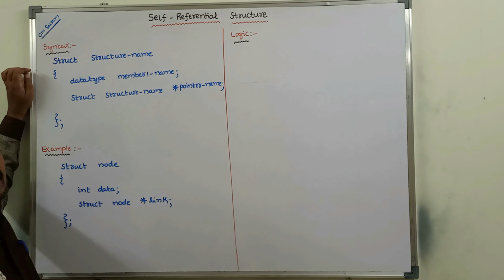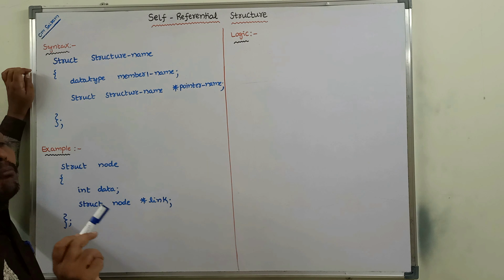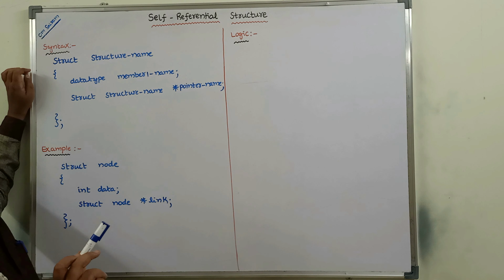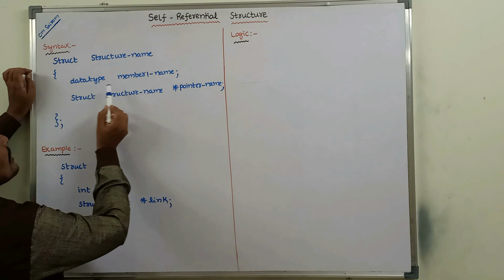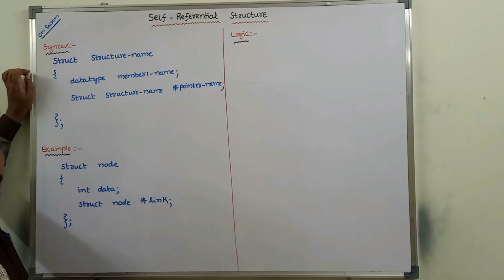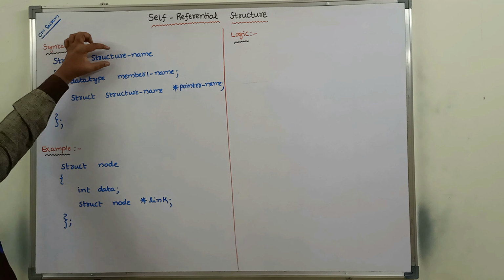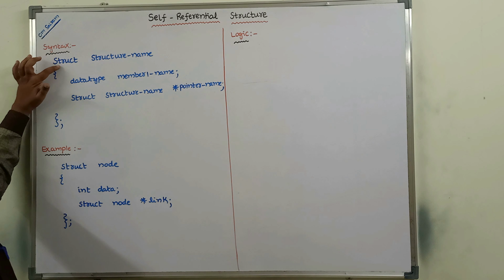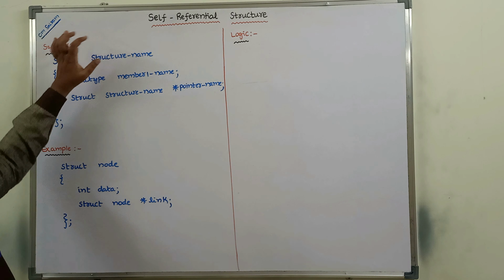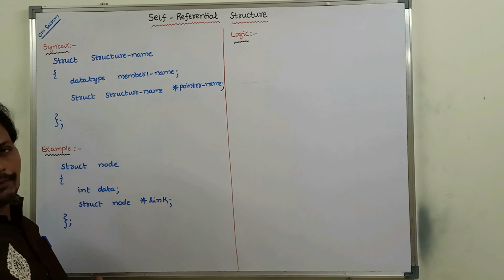It contains at least one member that is a pointer variable pointing to the same type of structure. Okay, so here: struct, structure name. Struct is a keyword used for creating a structure. Structure name is nothing but the name of the structure.